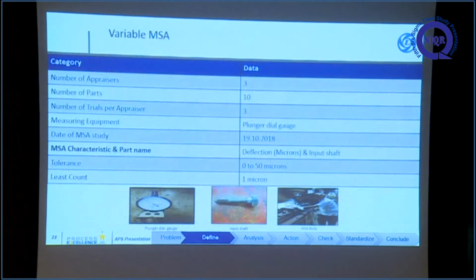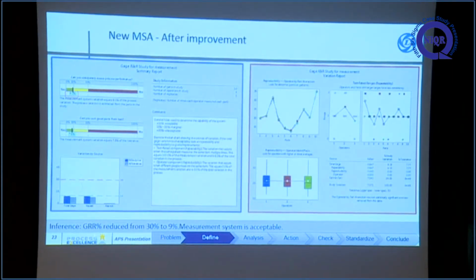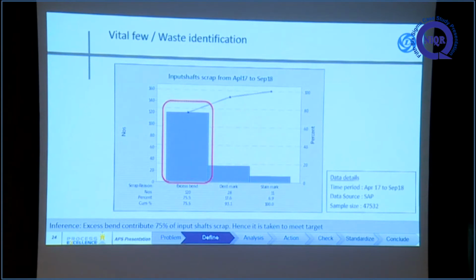We conducted the MSA study again with the same operator, same machine and other things the same. We found that the tolerance is 0 to 15 with a least count of 1 micron. The gauge R&R is reduced from 30% to 9%. So here we ensured that our measurement system is correct. Now we enter into the project, sir.